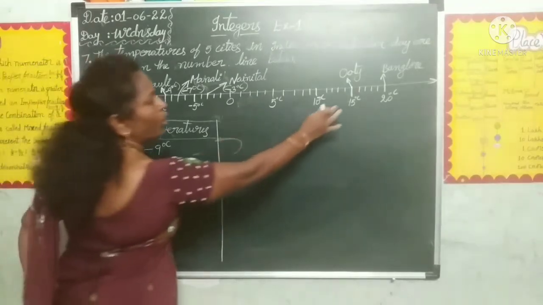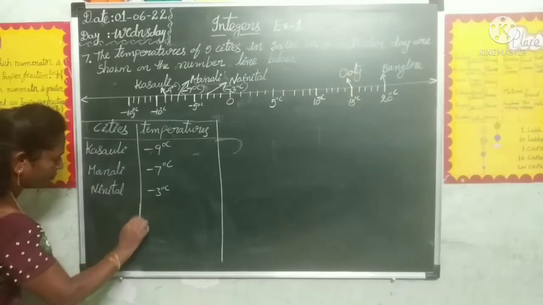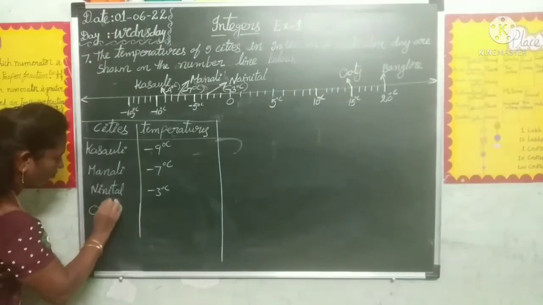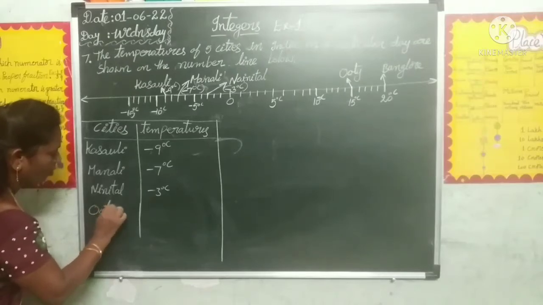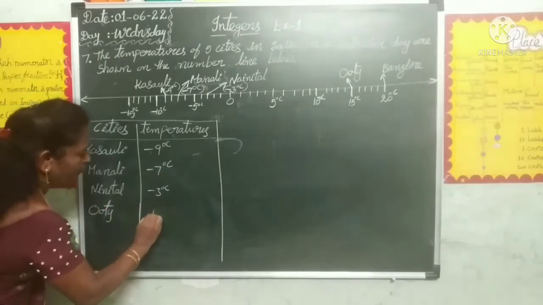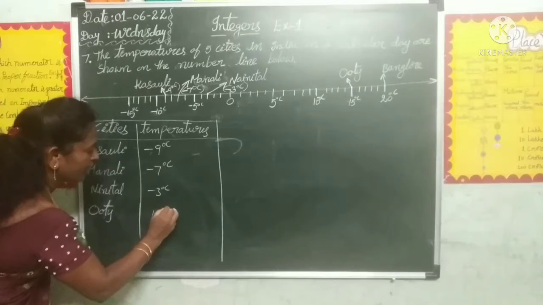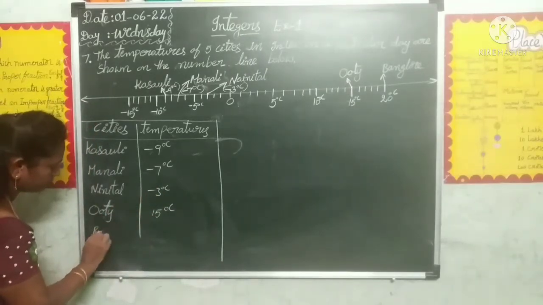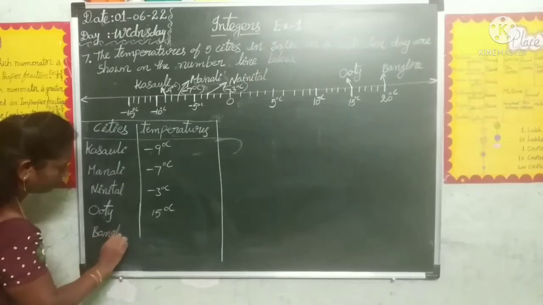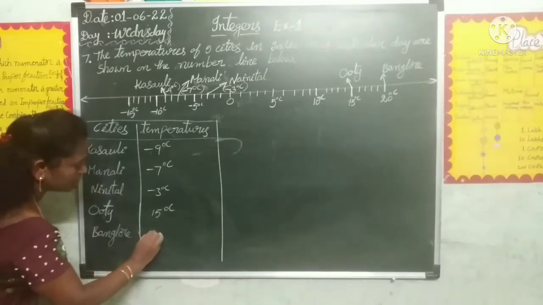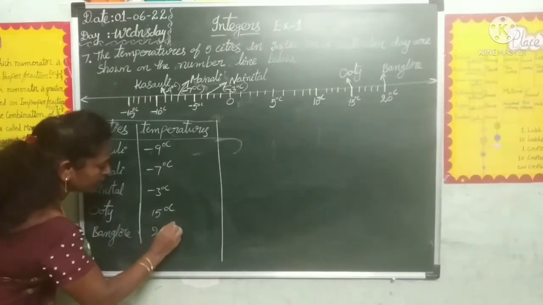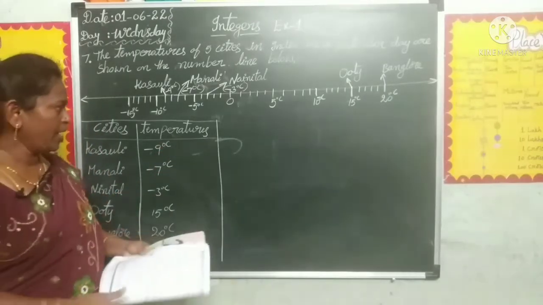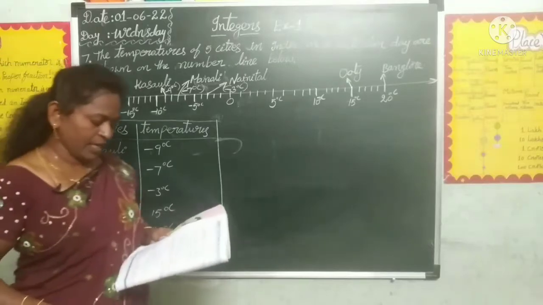Okay. Now, Ooty. Ooty is 15 degree centigrade. And next, Bangalore. Bangalore is 20 degree centigrade. These 5 temperatures are recorded.